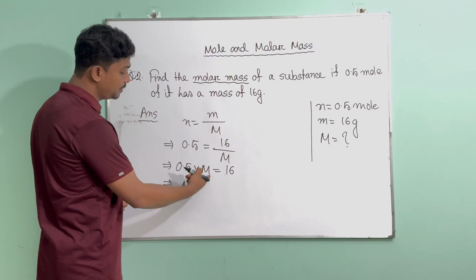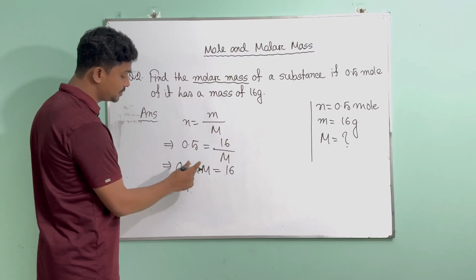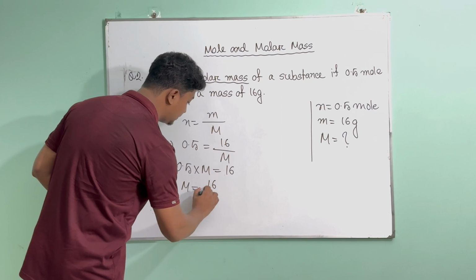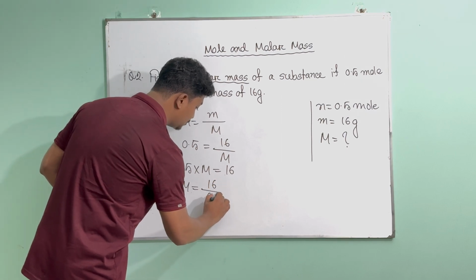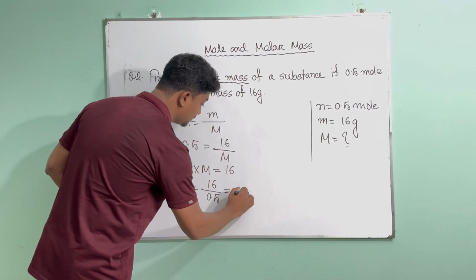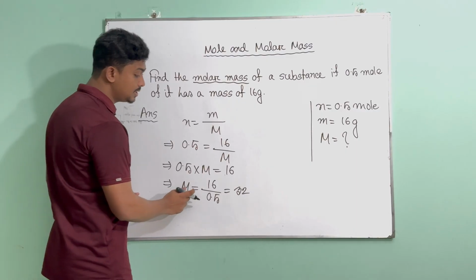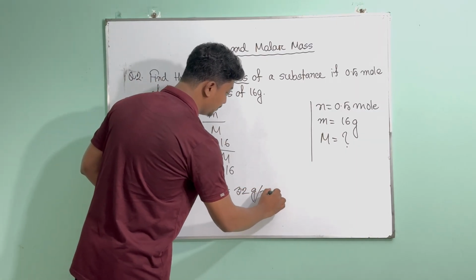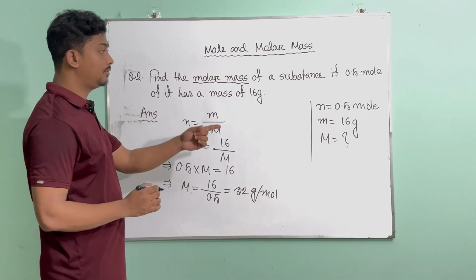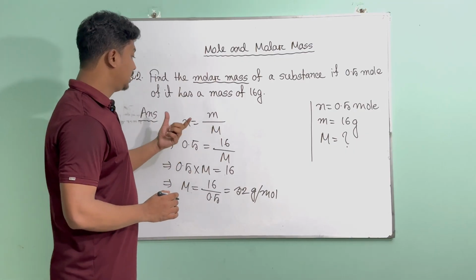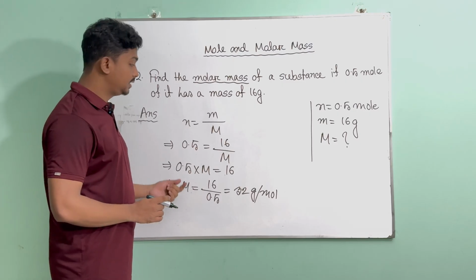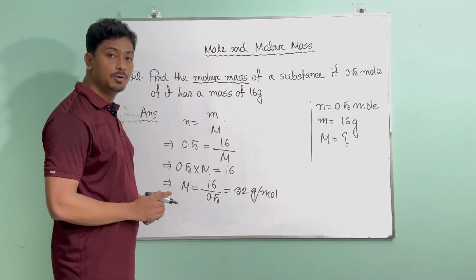Now the relationship between M and 0.5 is multiplication, so if we move it to the other side, it's going to be divided. So we have 16 divided by 0.5. When you solve it, we're going to get an answer of 32. Now it's the molar mass, so you have to put the unit right, which is gram per mole. So just like that, using the information given in the question and putting them in your equation, you can solve and find the molar mass using the n equals m divided by M formula.